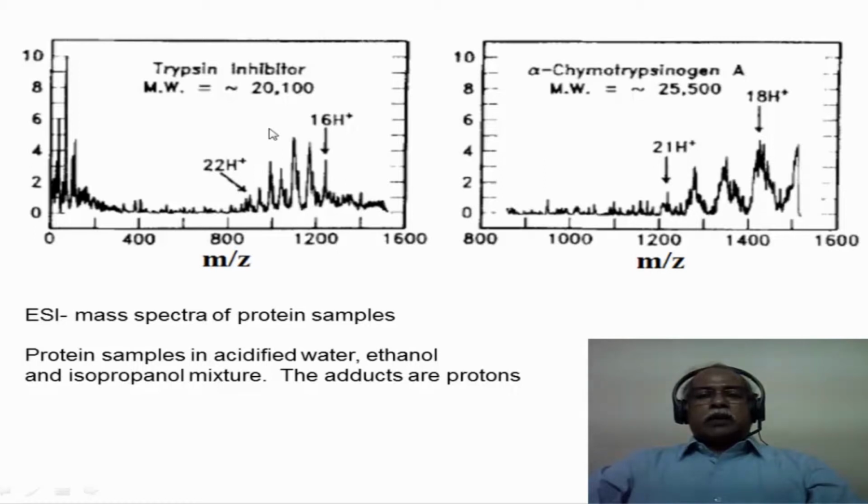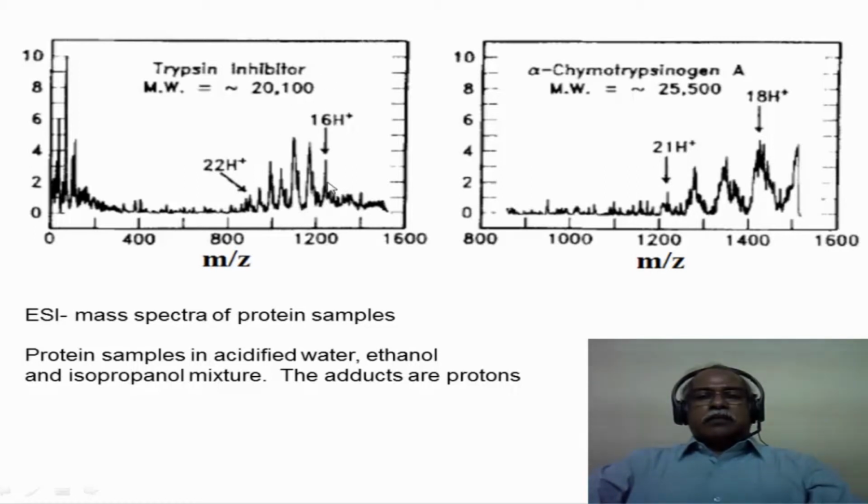What you are seeing is a molecular ion peak around 900. Sorry, this is not 900, this is 1000 or so, and 1200, corresponding to 16 protonated species and 22 protonated species. In other words, the m/z value, Z is equal to 22 in this particular case, and Z is equal to 16 in this particular case. In between, you have 17, 18, 19, 20, 21, and so on. These are the multiply charged ions of this particular inhibitor.